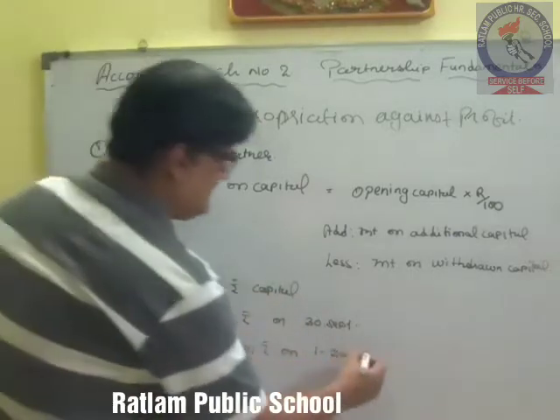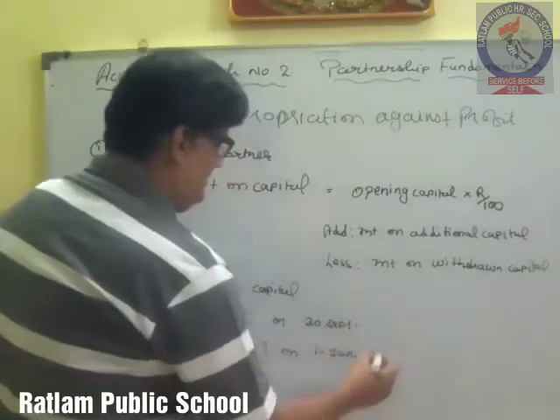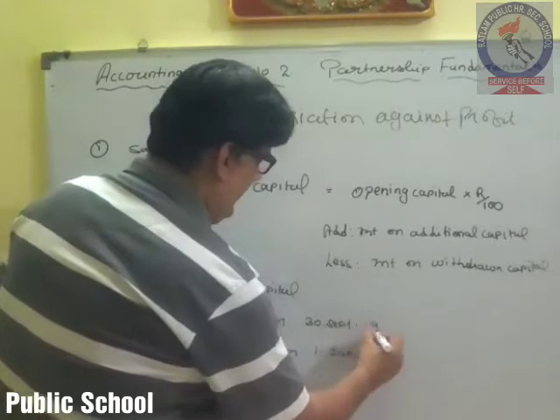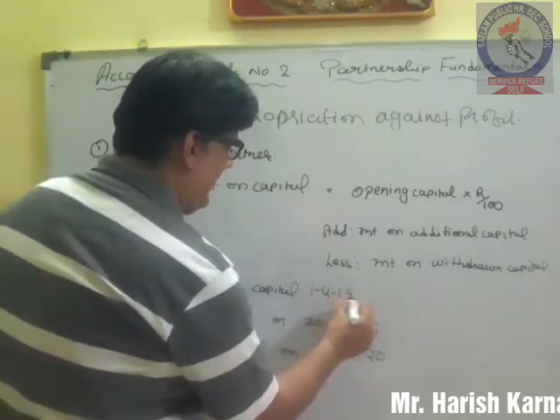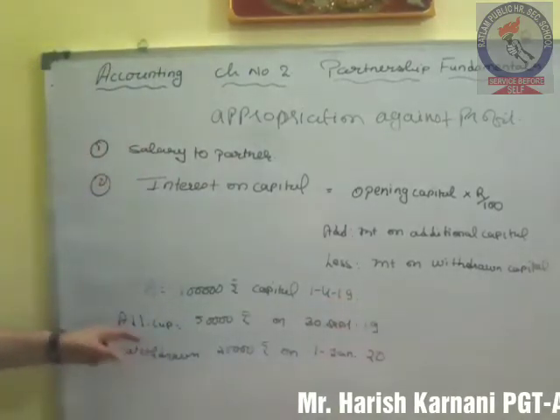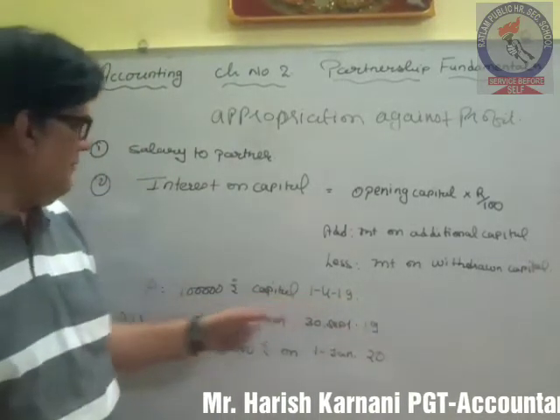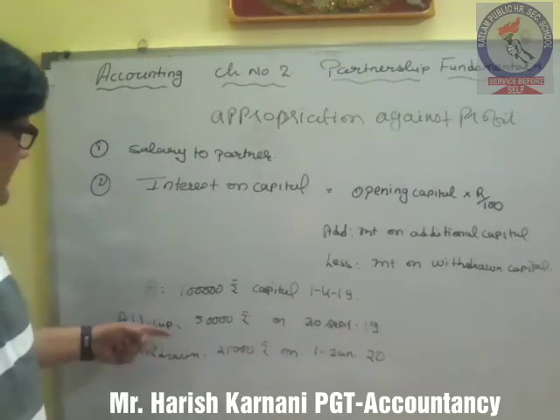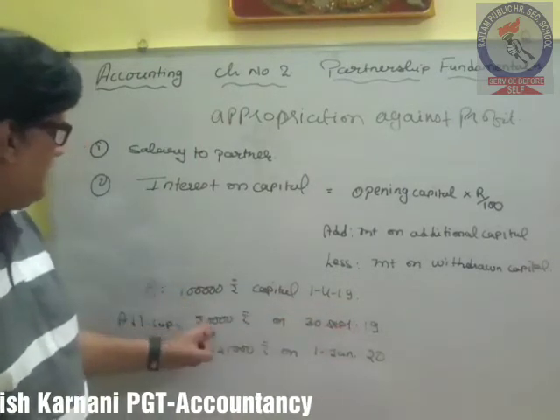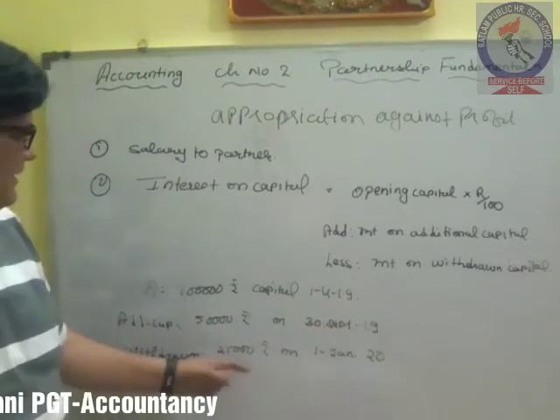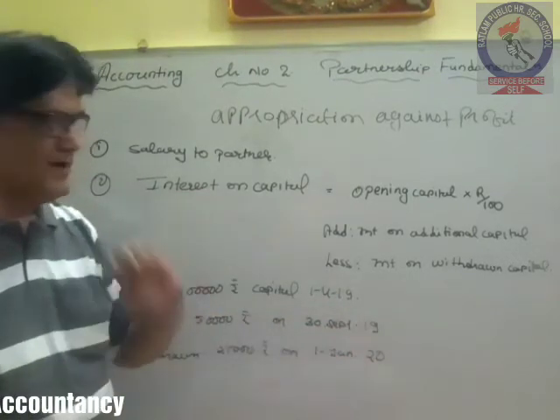Let's say this is the year 30th September 19, and the capital was introduced on 1/4/19. So capital introduced on 1/4/19 was 1 lakh. Then additional capital introduced on 30th September was 50,000, and withdrawn capital 25,000 on 1st January 20.